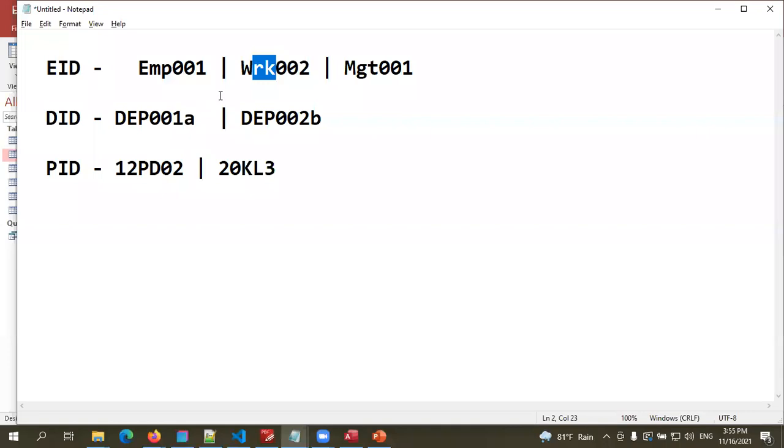For the project employee ID, the first letter must be capital. The other two letters must be simple, but there must be three letters and 3 numbers. User must enter 3 letters and 3 numbers. So that's it. Those are the rules, right? That is how the format is designed.